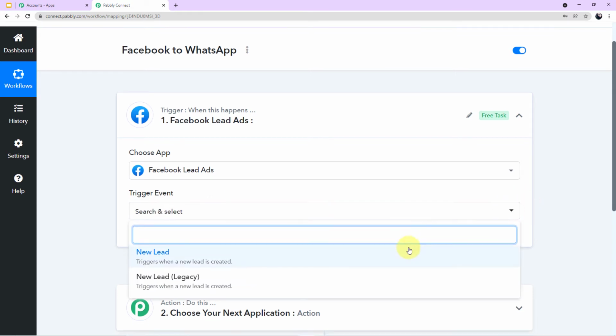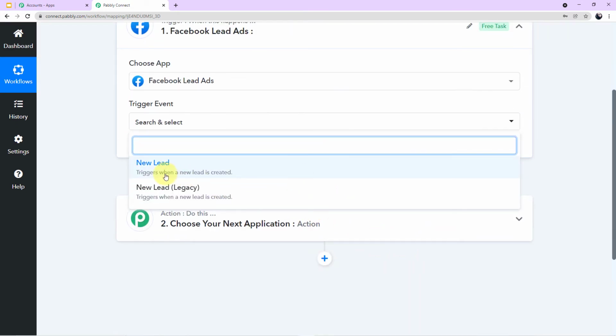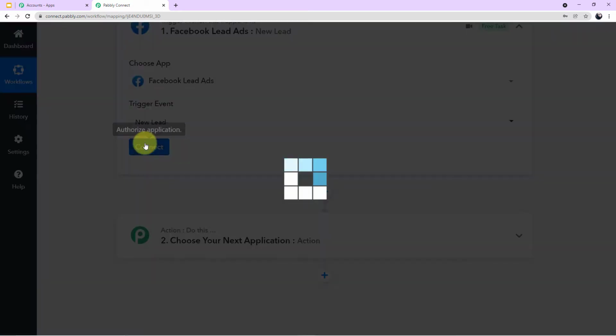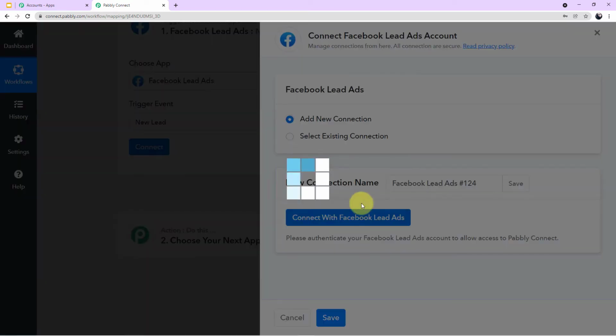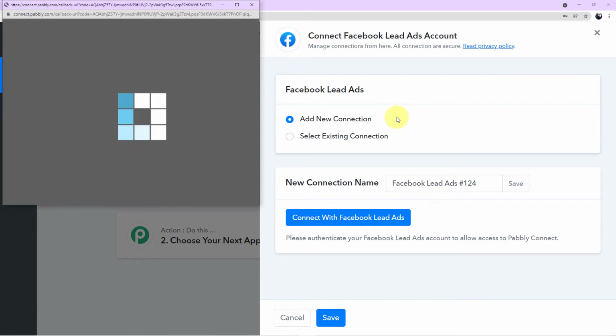Now if you'll click this arrow, you can see the particular trigger event, which is new lead. I'll choose this and now I'll click on connect. A mini window will emerge in front of you asking for 2 options, add new connection and select existing connection. I'll click on add new connection and now I'll click on connect with Facebook lead ads.